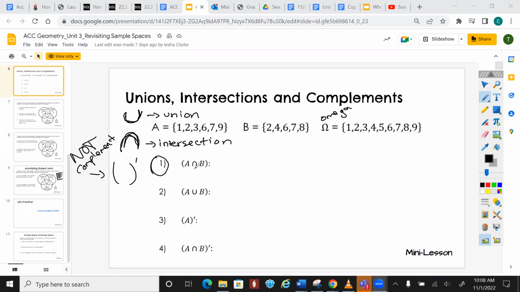When you think of a red light, that's an intersection of one street and another. So we're looking at A and we're looking at B. Where do they intersect? What numbers do they have that repeat? I got 2, and I got 6 and 7, and that's it, right?